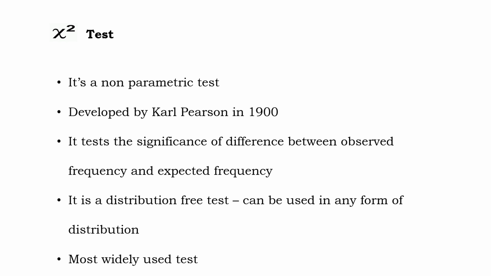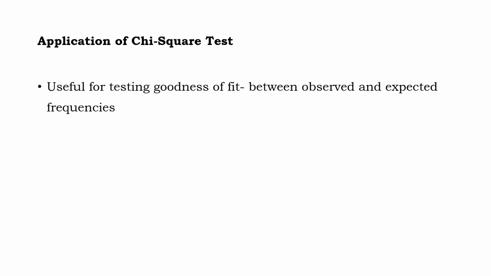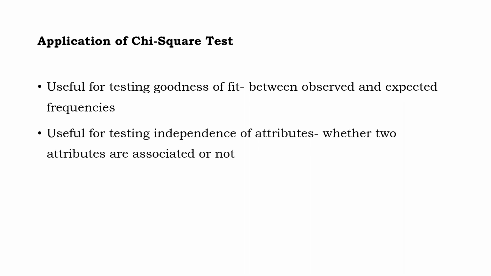Okay, moving on, we'll see the applications of the chi-square test. For BCom students, there are 4 areas in the chi-square test which you have to study. One is that the chi-square test is useful for testing the goodness of fit between the observed and expected frequencies, as we have already mentioned in the introductory part. Then it is useful for testing the independence of attributes.